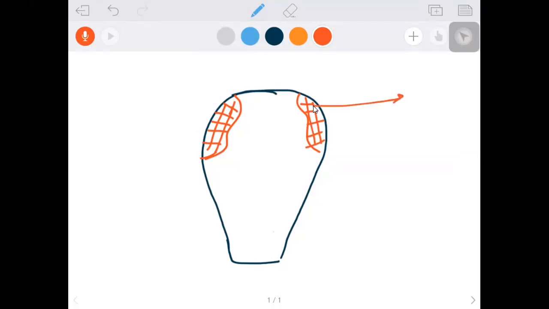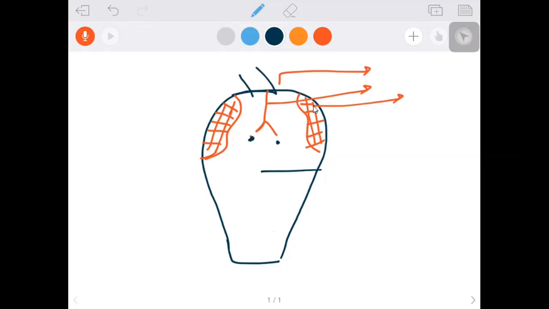I have drawn the head, and this is the vertex of the head. The vertex of the head has the epicranial suture. Then there are simple eyes or whitish specks, which we call ocellar spots or fenestrae. Then two epicranial plates are present on either side of the epicranial suture.